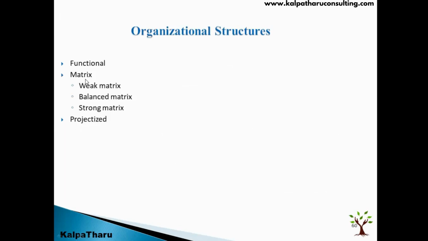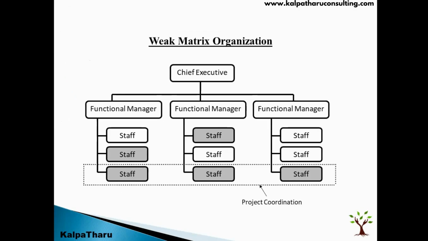And then let's talk about the mid-positioned or mid-layer, which is called matrix. In matrix, we have three types: weak matrix, balanced matrix, and strong matrix. Let us go one by one.